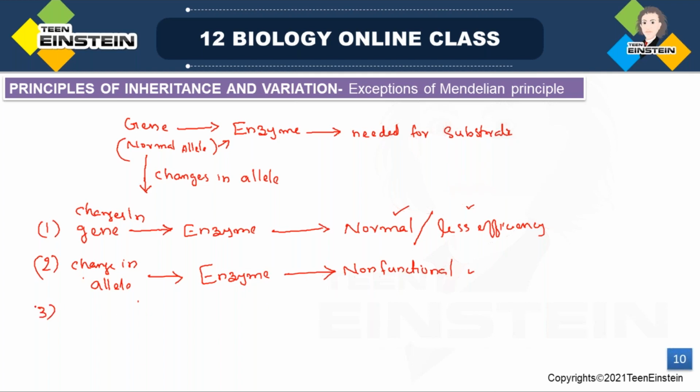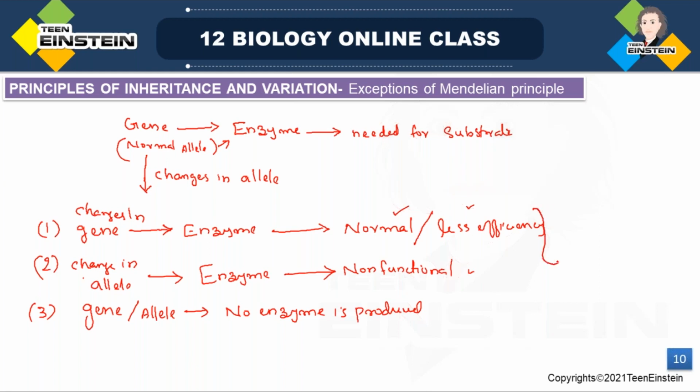Next, the third chance is this changed gene or changed allele. If there is any change in the allele or gene, that may not produce any enzyme. No enzyme. Okay? No enzyme is produced. This is the third chance. So all these things we can expect, right?